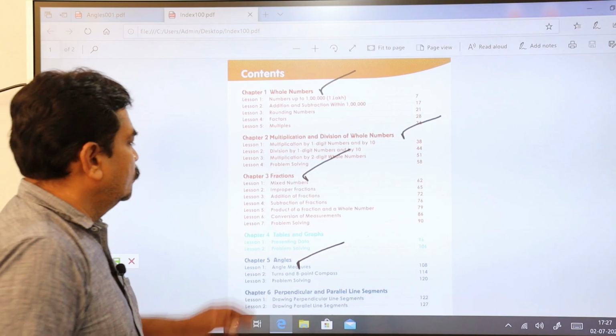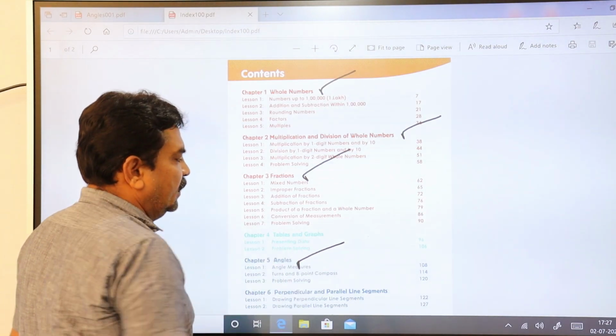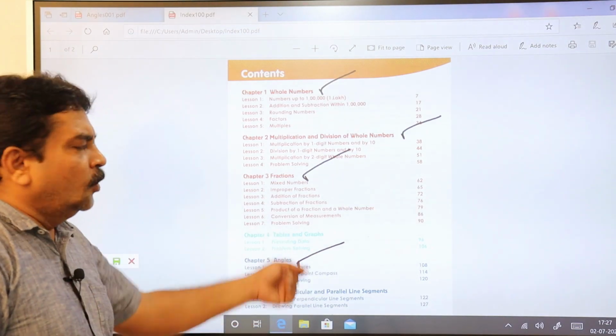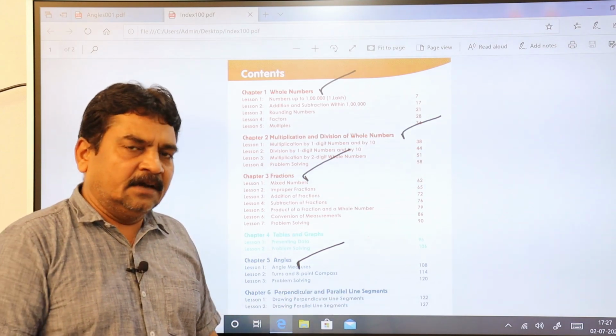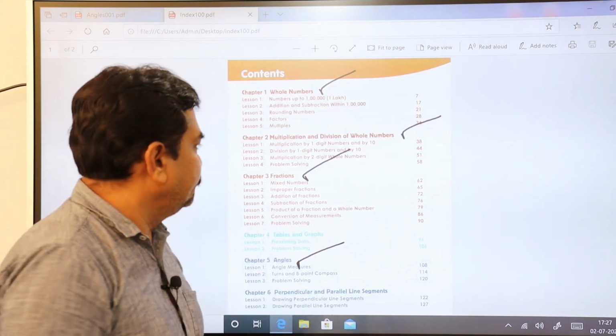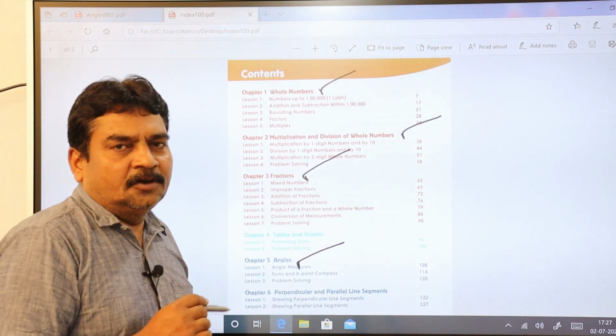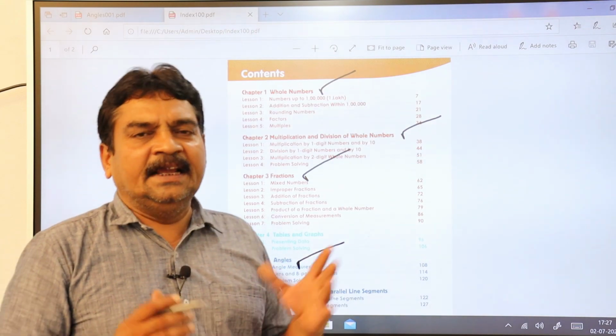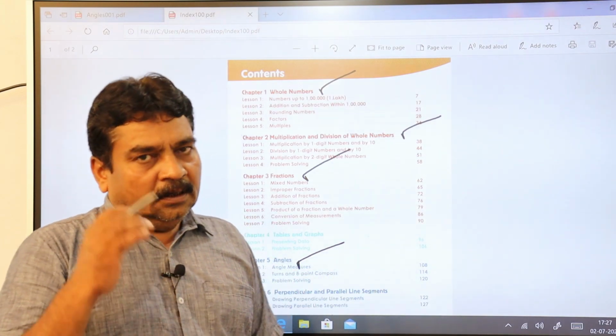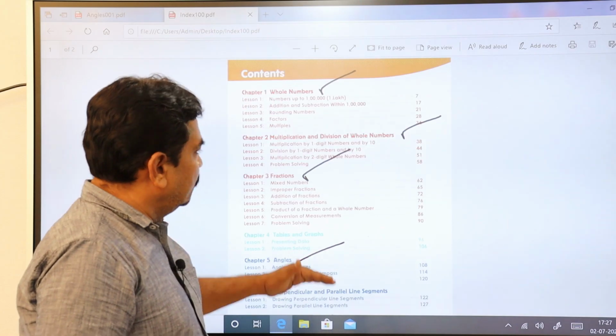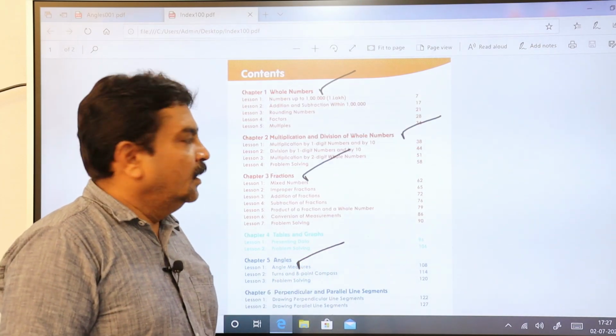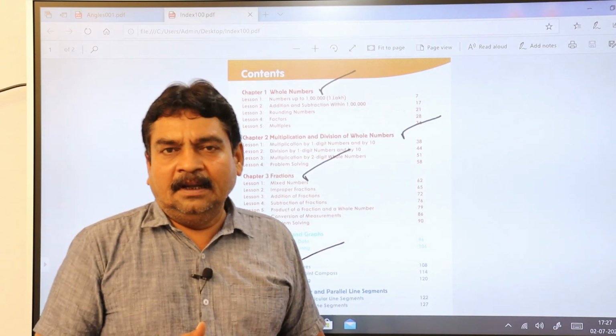You have to go only with tables and graph. It is very small, 3 to 4 pages, that we'll see later. Your quarterly portion, or you can say FA1 and FA2 portion, is from these topics. I'll stop mathematics now.